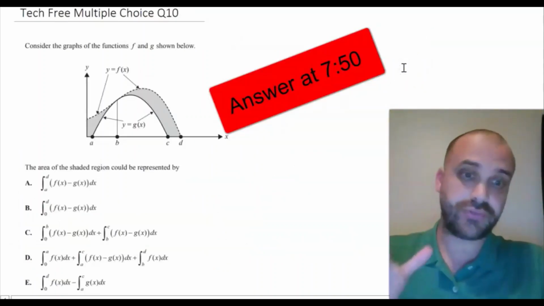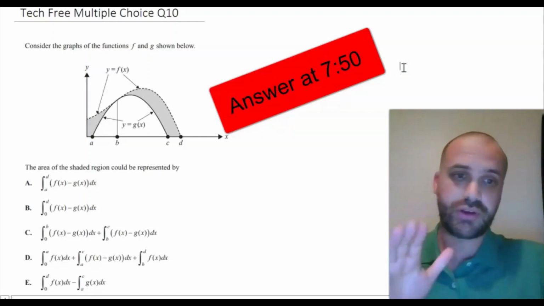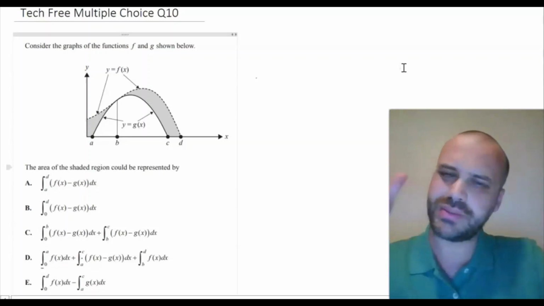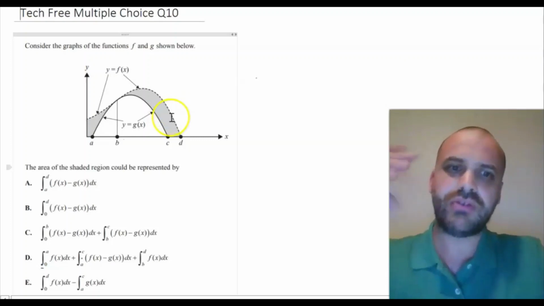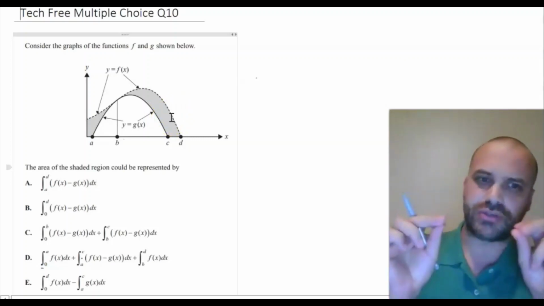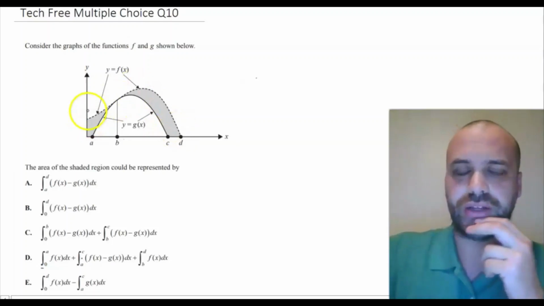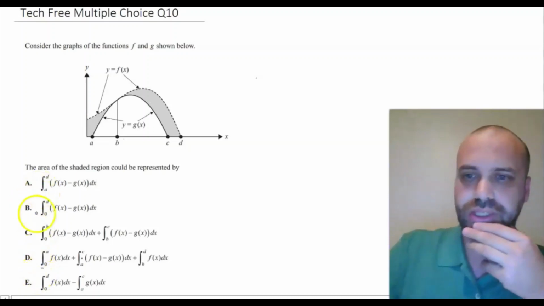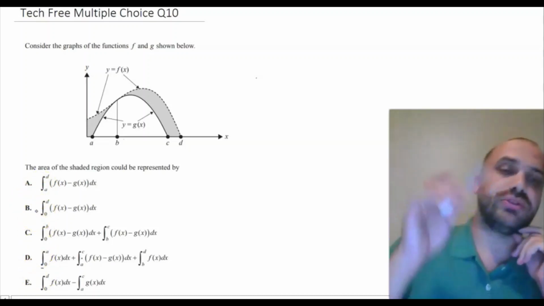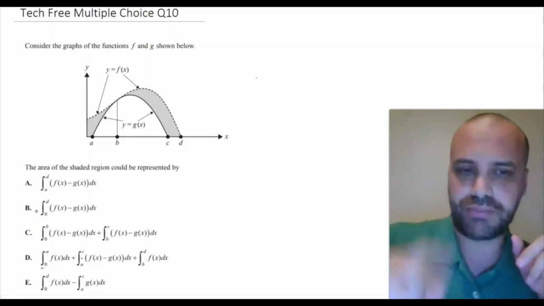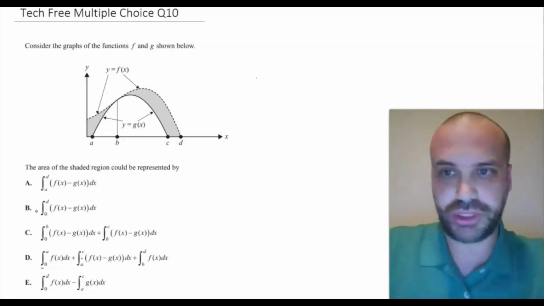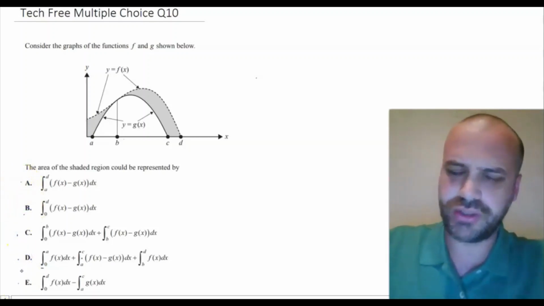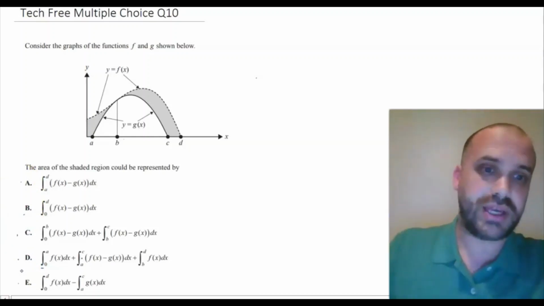Alright, last question, tech-free. Give yourself 90 seconds and give it a crack. And I'm going to solve it in 3, 2, 1. Here I go. When it comes to finding this shaded region, there are a lot of different combinations of integrals that would allow you to find it. Even if I were to come up with an integral myself independently, I don't know that it will actually be an option in this multiple choice. So instead I'm going to go through each of these 5 in turn and think about whether they're going to give me the answer or not.